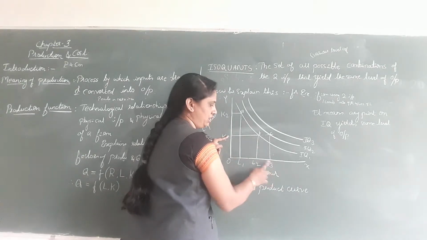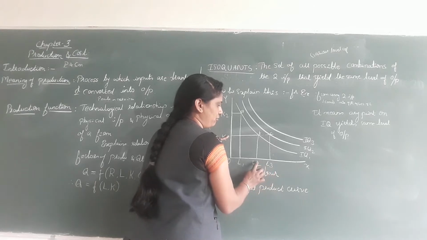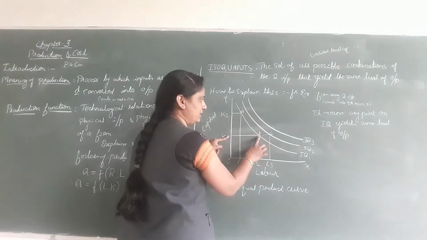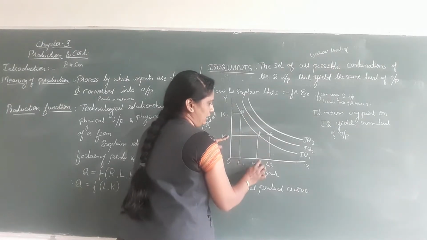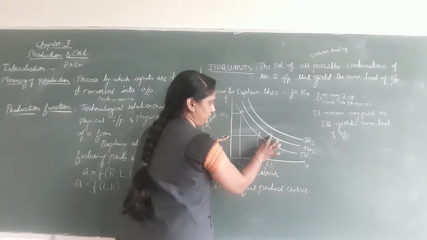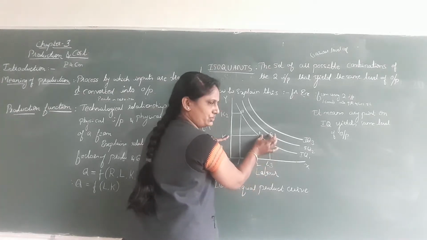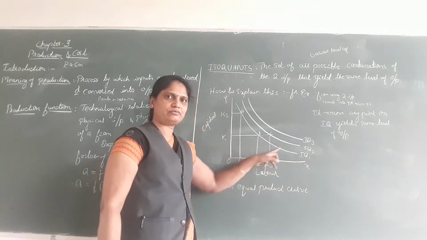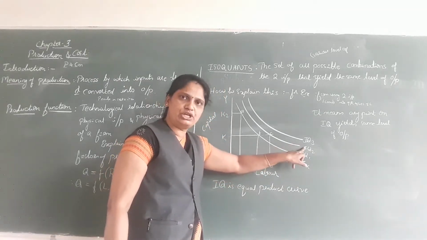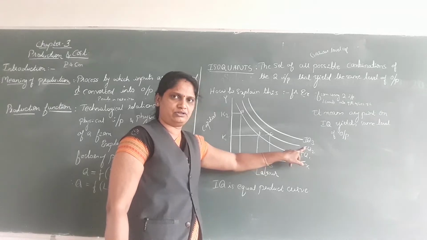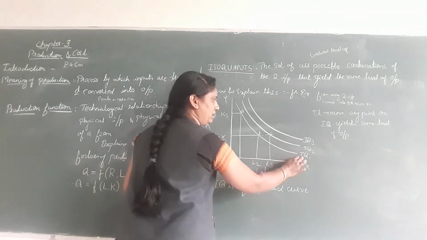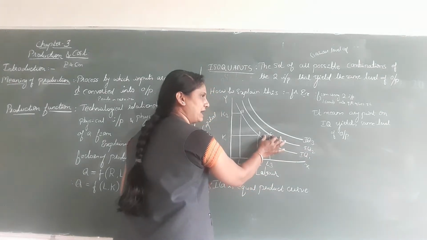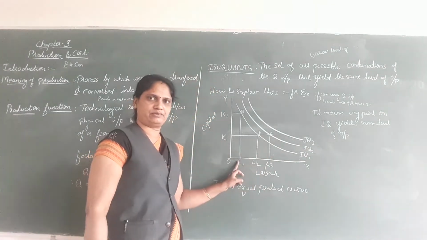Labor is going to change from N2 to N3. This is the A combination, this is the B combination. By increasing the labor, output is increased to Q2. So this is Q1 and this is Q2. Output has increased. That is called the isoquant.